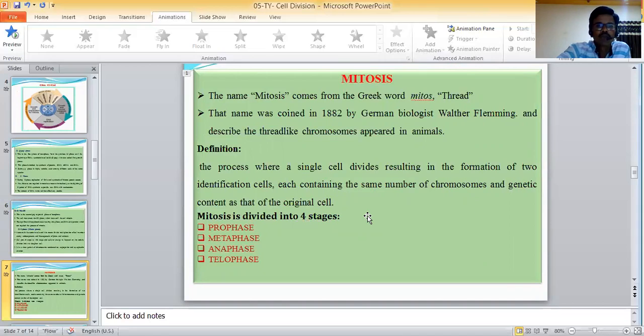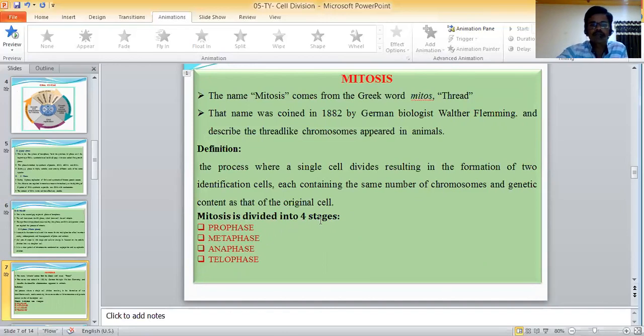Definition: the process where a single cell divides, resulting in the formation of two identical cells, each containing the same number of chromosomes and genetic content as the original cell.